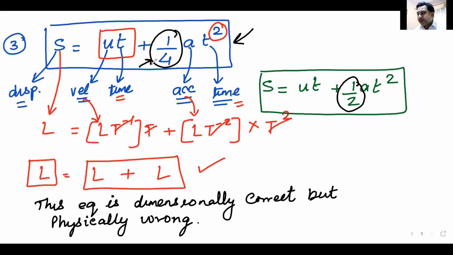We'll come back to it in the next class. Time is over. So we'll wind up the class here, and we'll begin the next class with this discussion of what you mean by dimensionally correct, physically wrong, and dimensionally wrong and actually wrong.